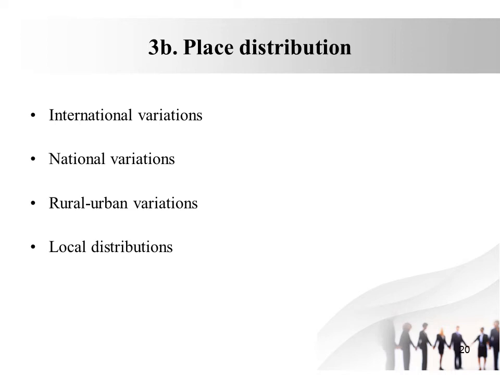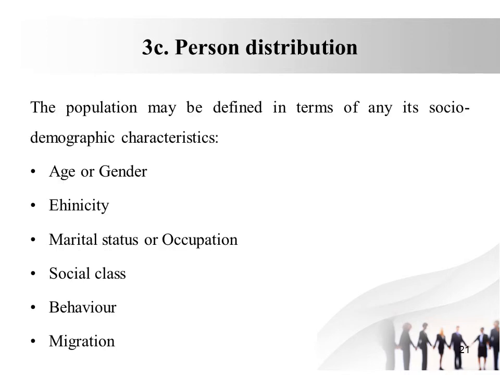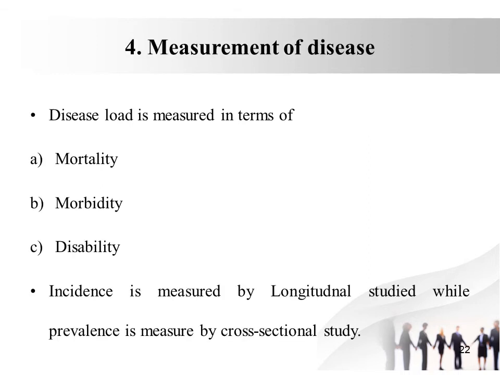Now the place distribution of the disease is defined by international variation, national variation, rural-urban variation, and local distribution. The person distribution is defined by the population in terms of any of its socio-demographic characteristics: age, gender, ethnicity, marital status, occupation, social class, behavior, or migration.